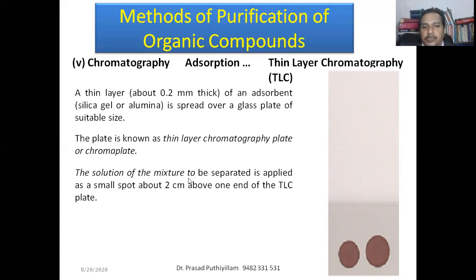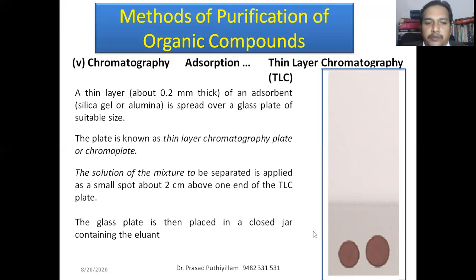The solution of the mixture to be separated is applied as a small spot at one end of the TLC plate, or the chroma plate. Then it is kept inside a closed jar with the eluent. Eluent means the solvent. A little bit of solvent is added, so that the solvent molecules will move through this plate because of capillary force, or the adsorption property.